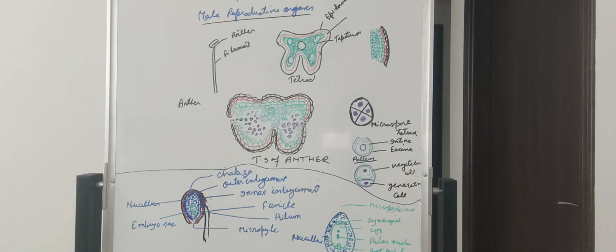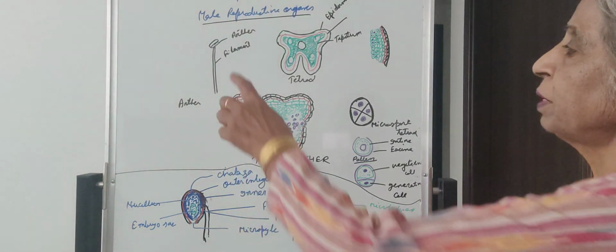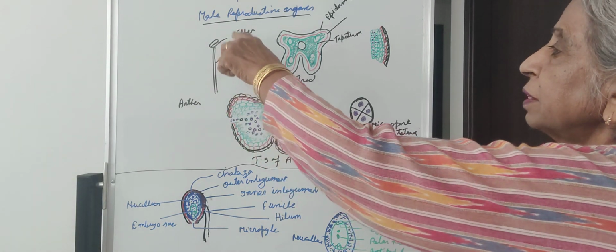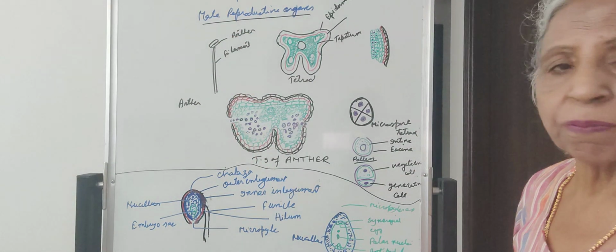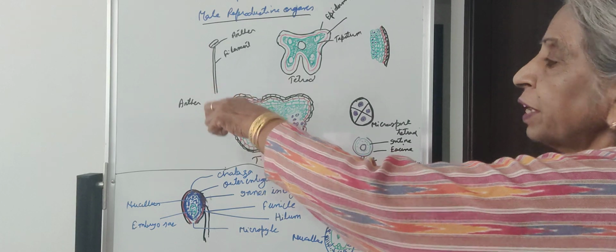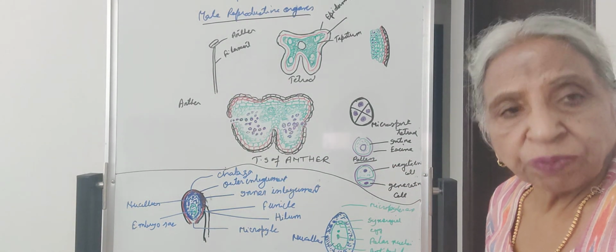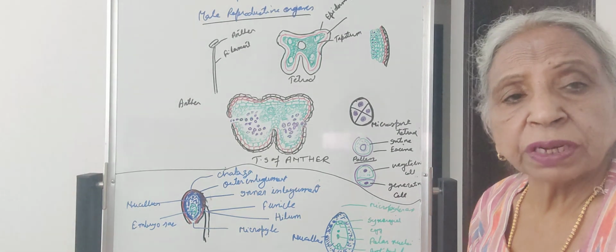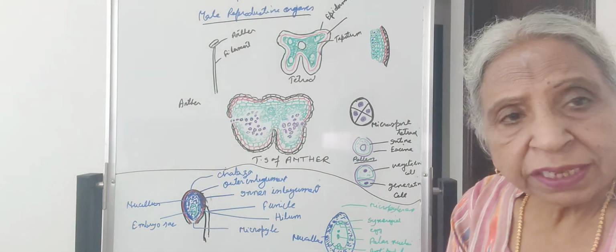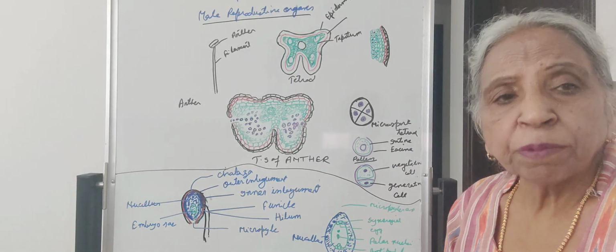So what is the structure of this? Each stamen has a filament and a bilobed anther at its top. The filament is attached either to the thalamus of the flower, or it may be attached to the petals, then it is called the epipetalous stamen.